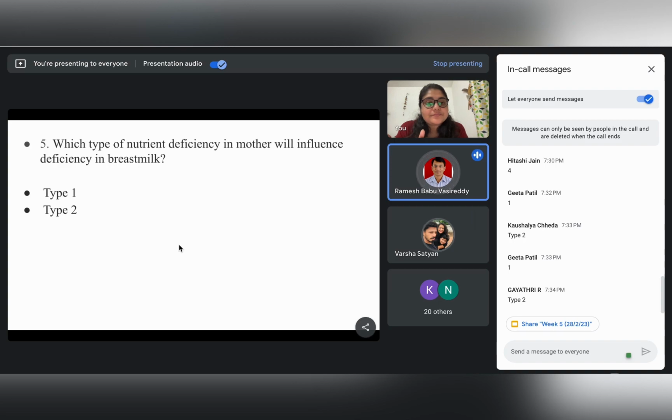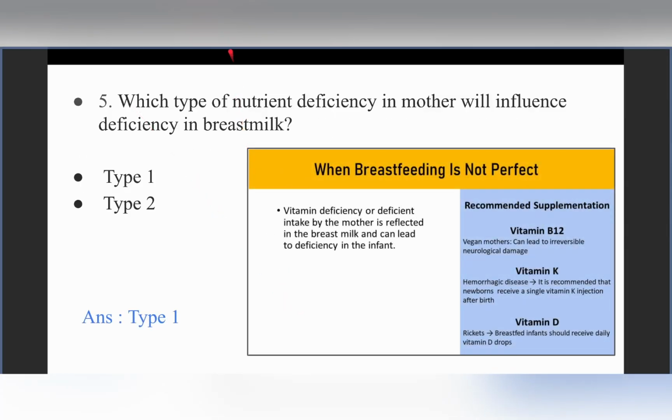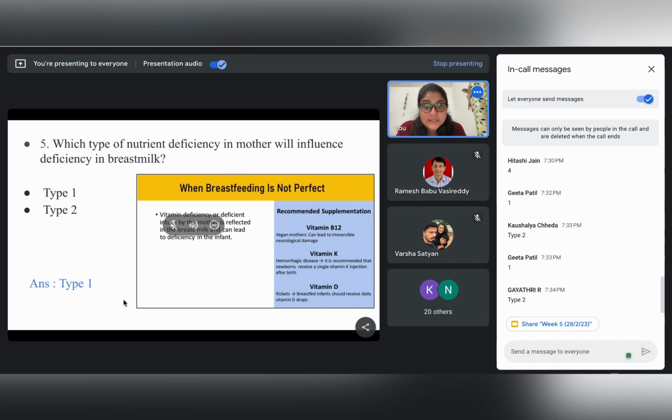Okay. Some of you are saying type 1, some of you are saying type 2. So let us look for the answer. The answer is type 1. Whenever we consider these nutritional deficiencies which will be carried on to the breast milk, these are the type 1 or the functional nutrients, right? For example, the most common group of functional nutrients which are usually deficient and pass through the breast milk are the vitamins. These are the micronutrients which are being transferred to the breast milk.